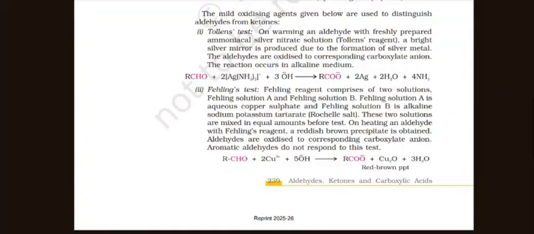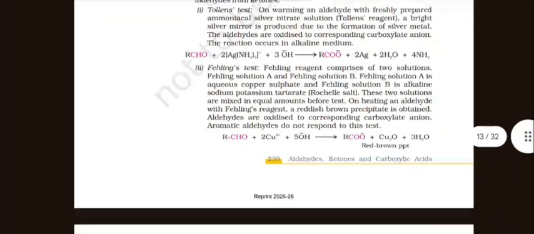The mild oxidizing agents given below are used to distinguish aldehydes from ketones. Tollens' test. On warming an aldehyde with freshly prepared ammoniacal silver nitrate solution, a bright silver mirror is produced due to the formation of silver metal. The aldehydes are oxidized to the corresponding carboxylate anion. The reaction occurs in alkaline medium.